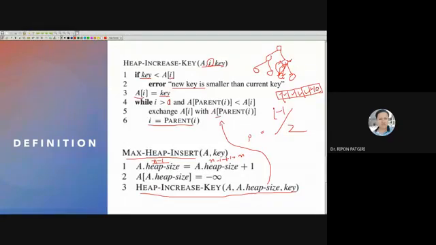You have inserted this item and then do heap increase, which means check with the parent. If the parent is smaller than this item, then swap, otherwise leave it. So this is the priority queue.